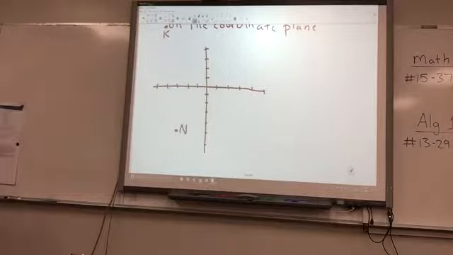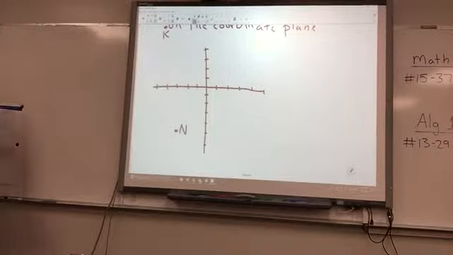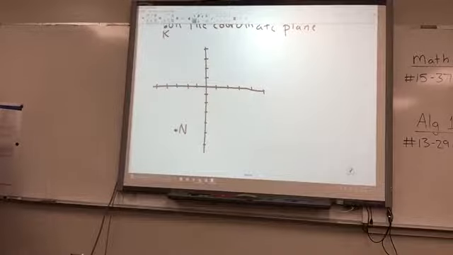Sometimes you don't have the whole graph. What if it looks like, okay, it's on 7 instead of 8? Like mine does?